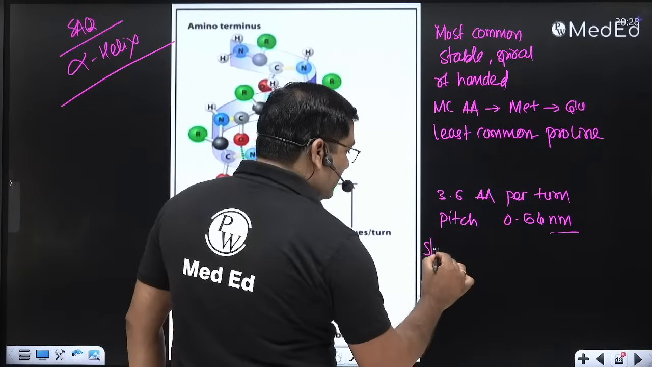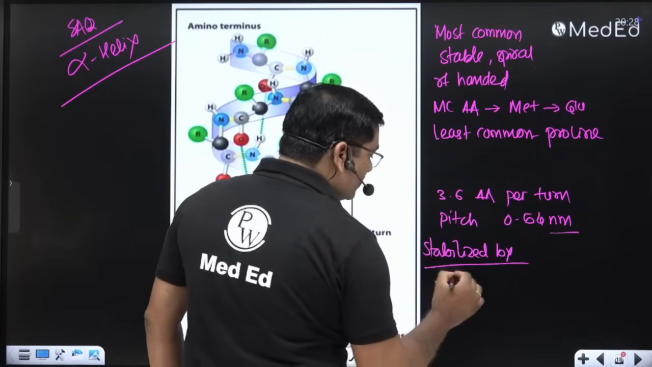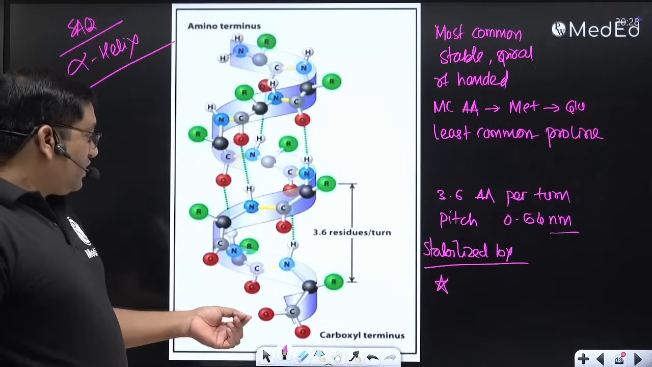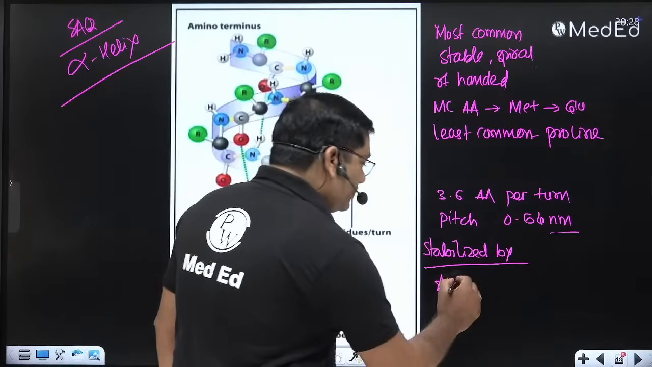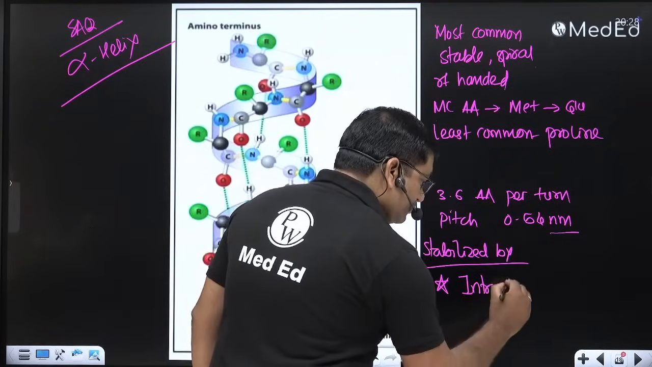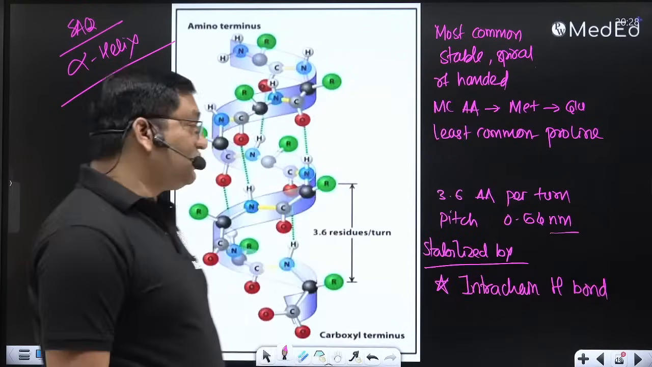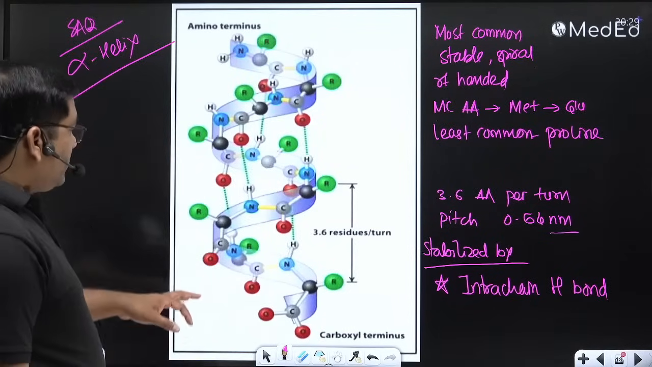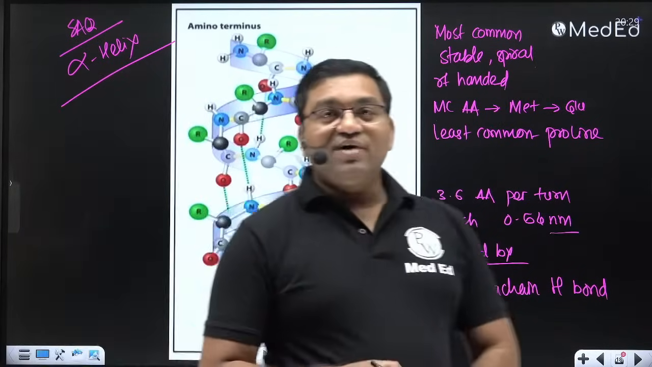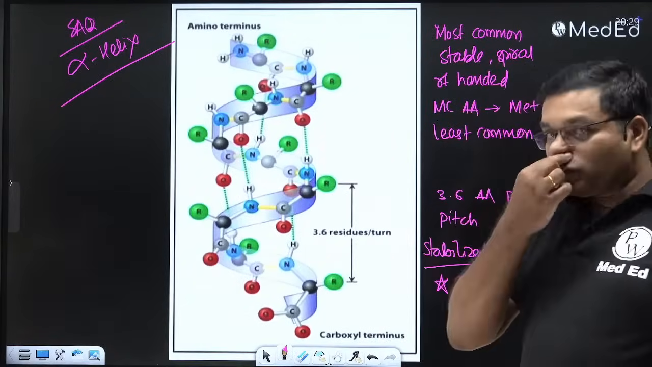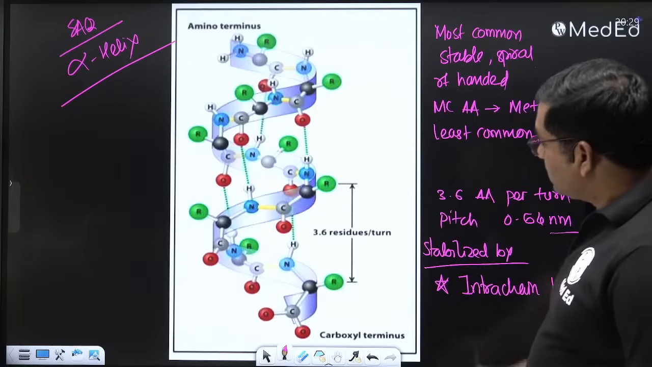It is stabilized mainly by hydrogen bonds. The intrachain hydrogen bond is the most important for stabilization of the secondary structure. It is between the first and fourth amino acid, between the carbonyl oxygen and the amide nitrogen. See, this is the hydrogen bond.